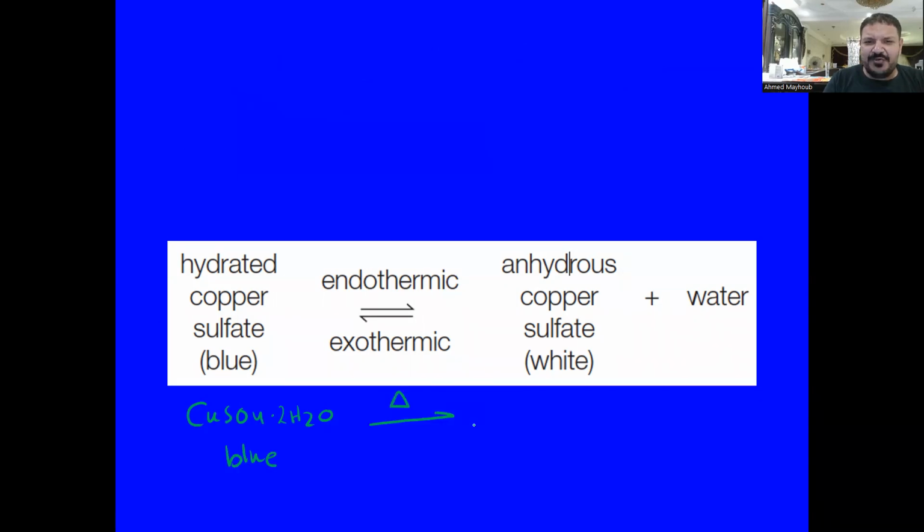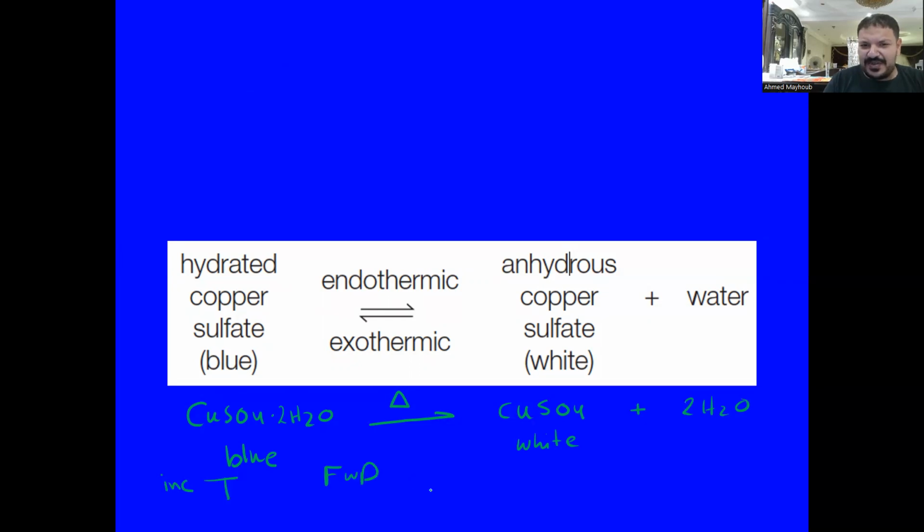A thermal decomposition will happen to it and it changes into anhydrous copper sulfate, which has a white color, plus water. Since I gave heat to this reaction, it's an endothermic reaction. So increasing the temperature means the reaction will shift to the forward direction, and the color will change from blue to white.